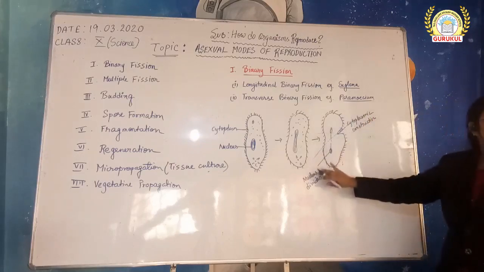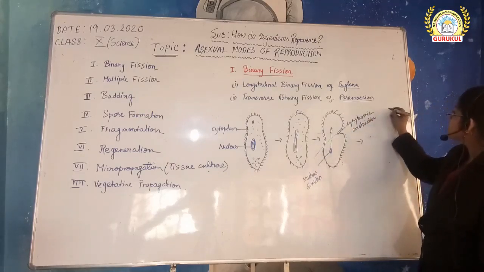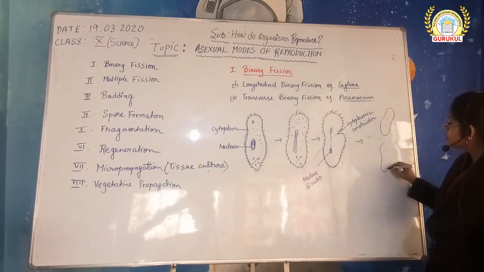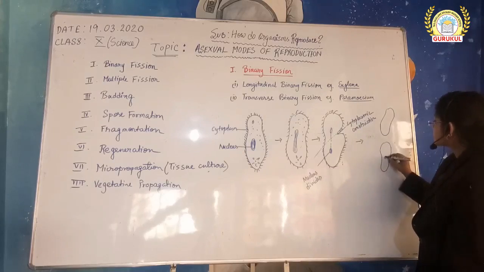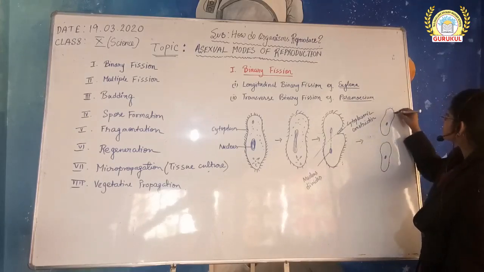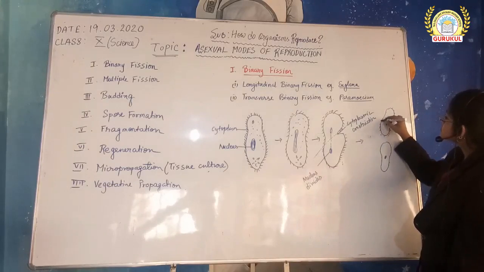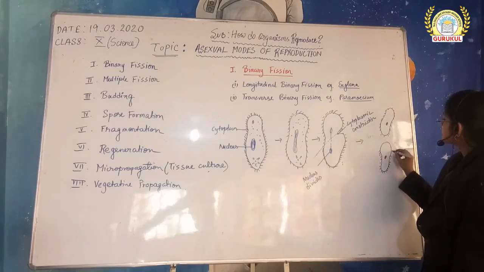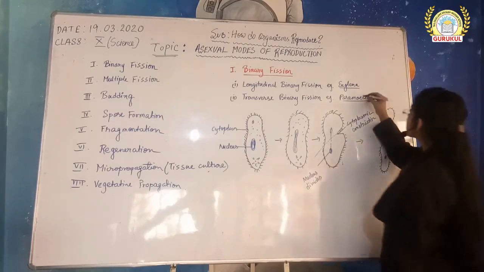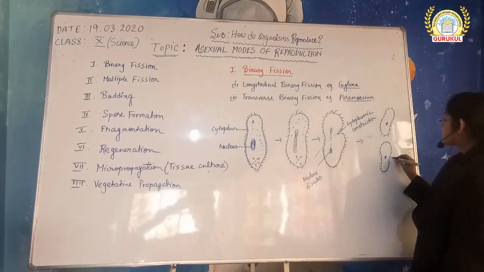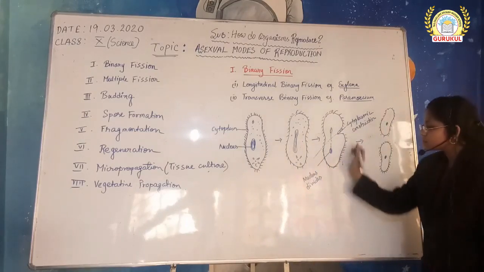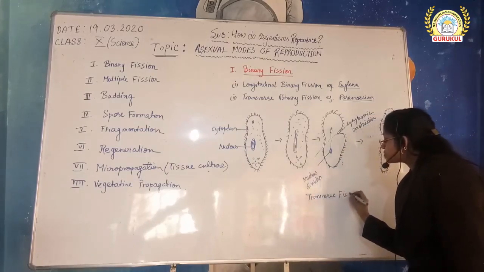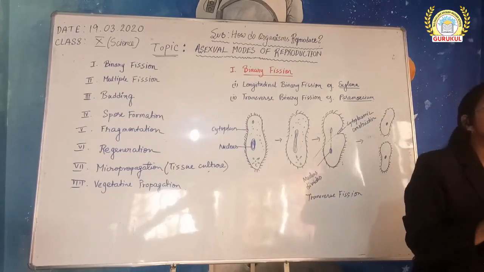I am showing it with a dotted line. So finally this portion of the paramecium divides to form a new one, and this portion, the lower part, will give rise like this, both having single nucleuses in them. Okay, so this is the thing. So obviously this is transverse fission. Okay, so this was all about binary fission.